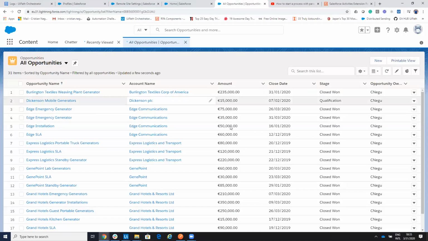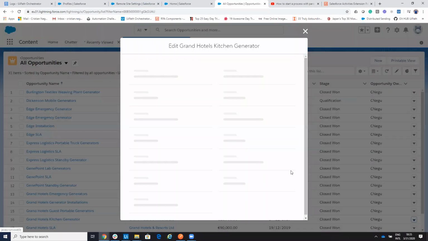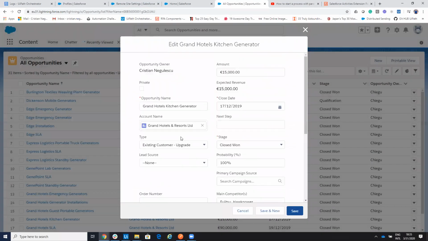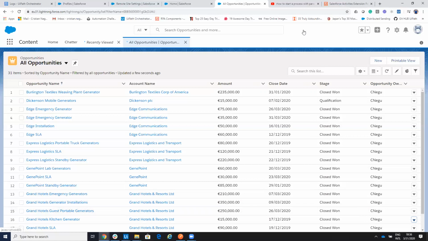If we take a look at Salesforce, you'll see here that this is my description and this is the name of the opportunity. So in this way, I was able to call a robot from Salesforce, and I was also able to pass parameters to this robot.